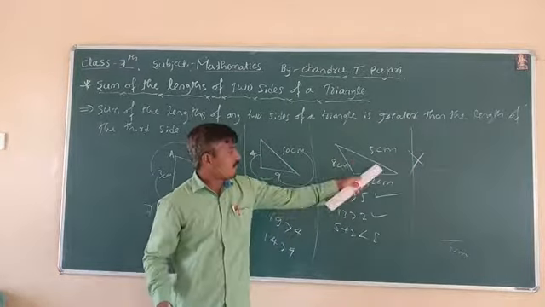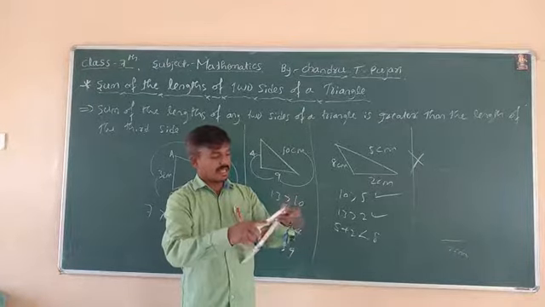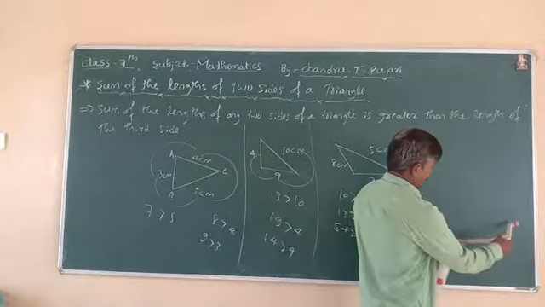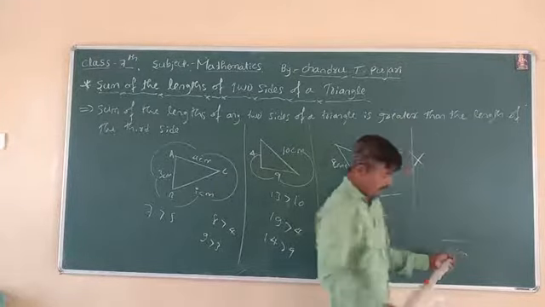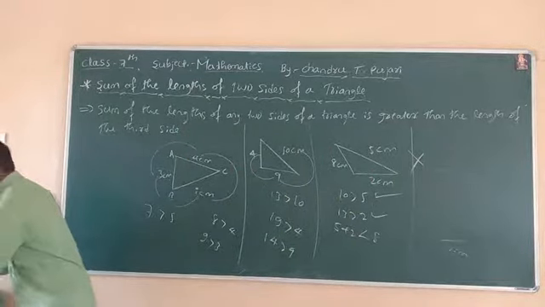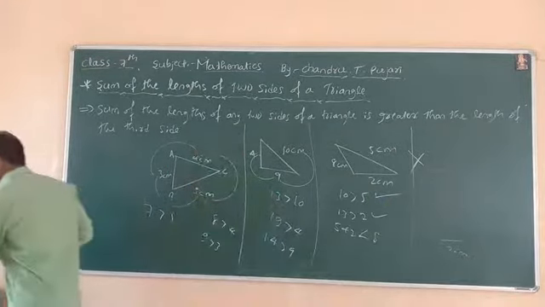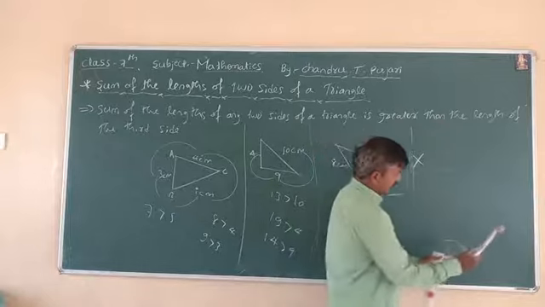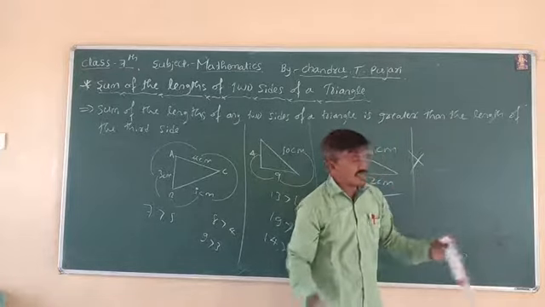Next one is 5 centimeter. Taking 5 centimeter, these two curved lines do not meet at a point.